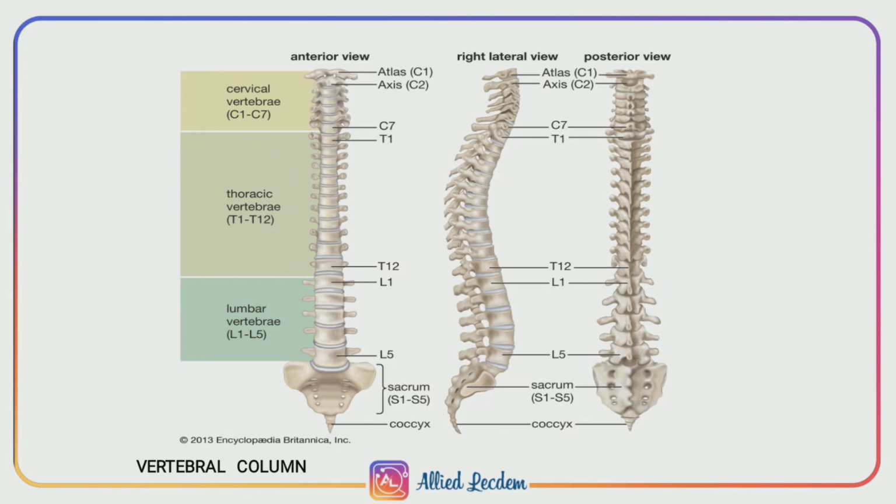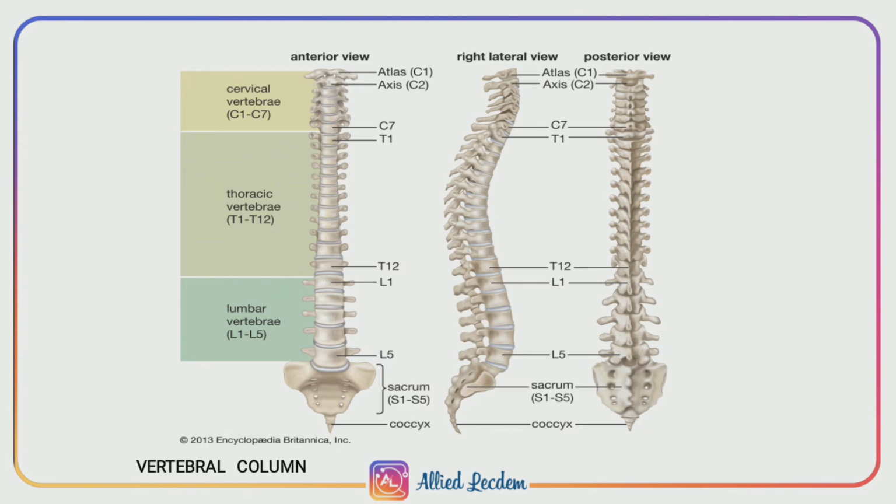The vertebral column protects the spinal cord, supports the head and serves as a point of attachment for the ribs and musculature of the back. Types of vertebrae: there are 5 types.